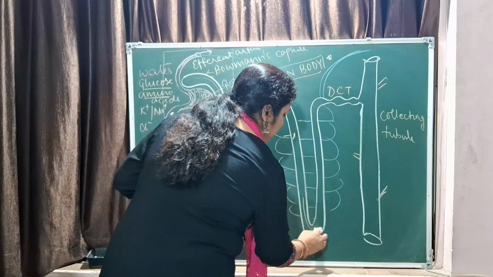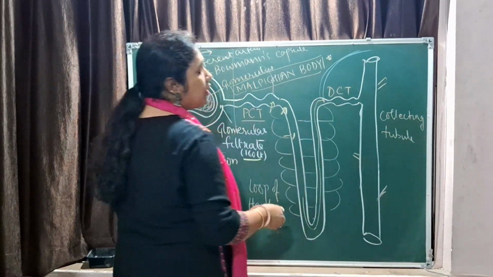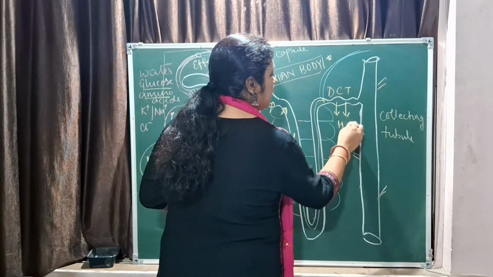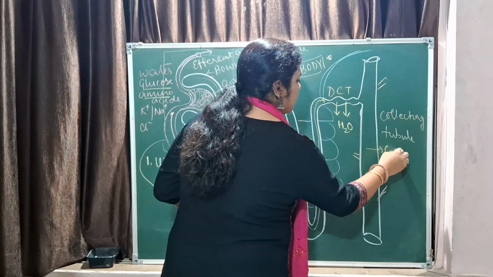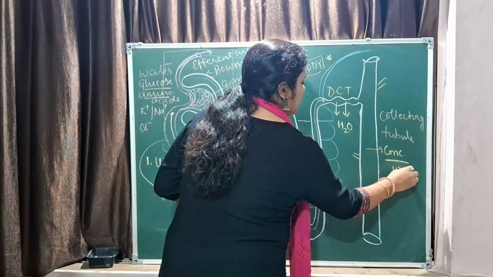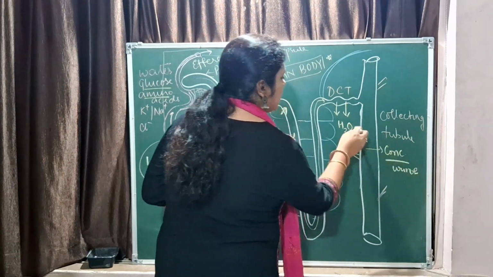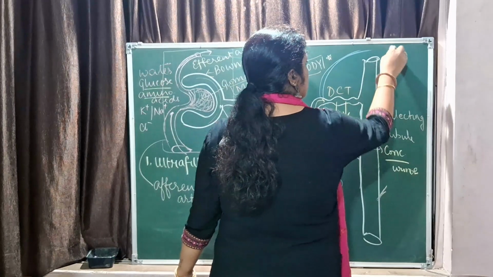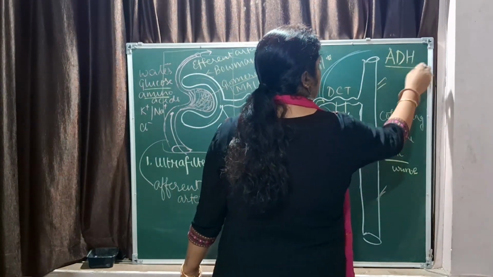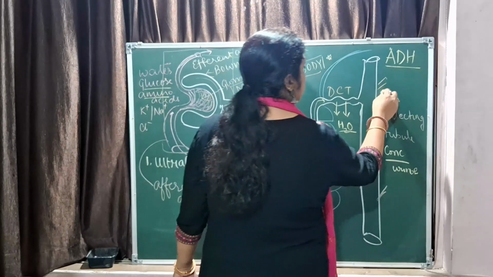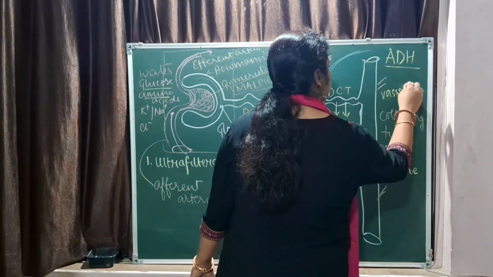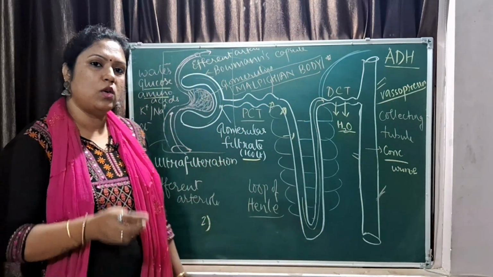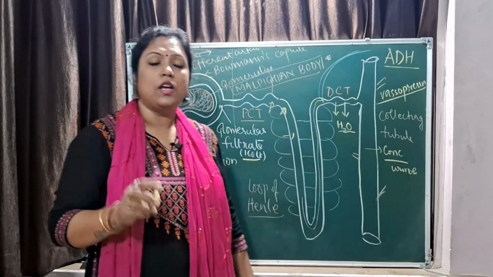Now the filtrate moves into the DCT. Here reabsorption of water takes place to make the urine more concentrated. So concentrated urine has to be formed. So more water is absorbed here. Now this reabsorption of water depends upon a hormone which is called ADH, antidiuretic hormone. The other name is vasopressin. This is released by the posterior lobe of the pituitary gland, right?